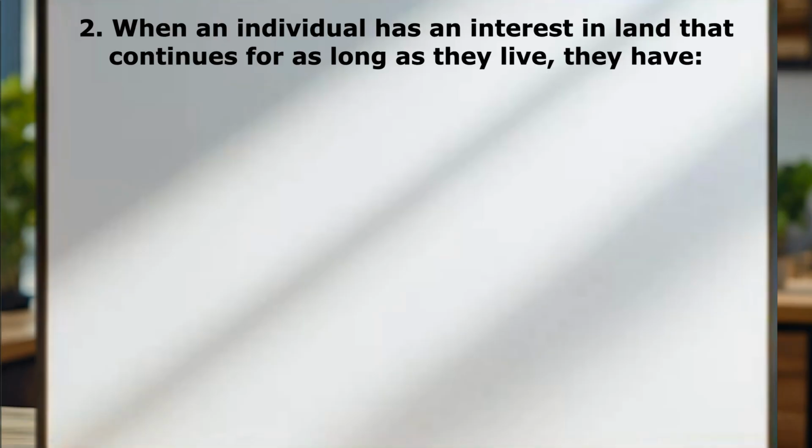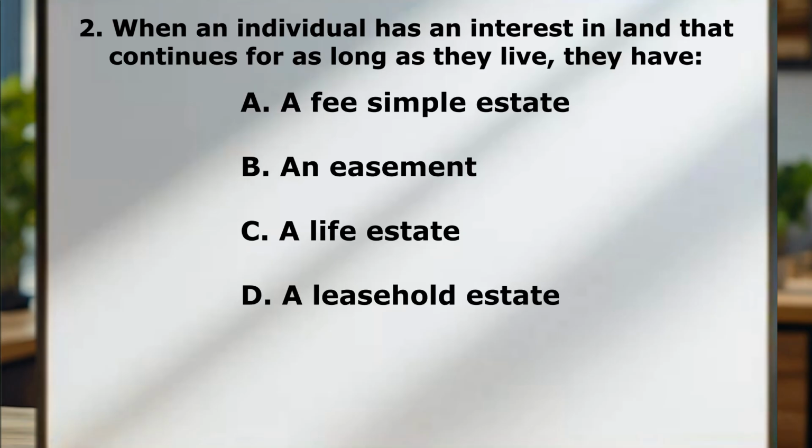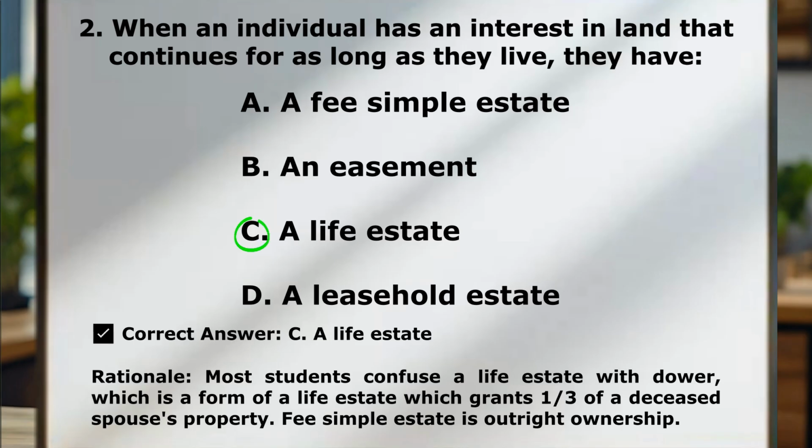Question number 2. When an individual has an interest in land that continues for as long as they live, they have A, a fee simple estate, B, an easement, C, a life estate, D, a leasehold estate. Correct answer here is C, a life estate.